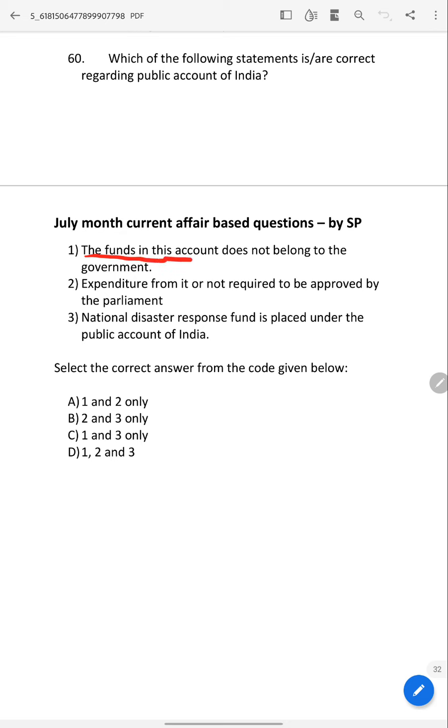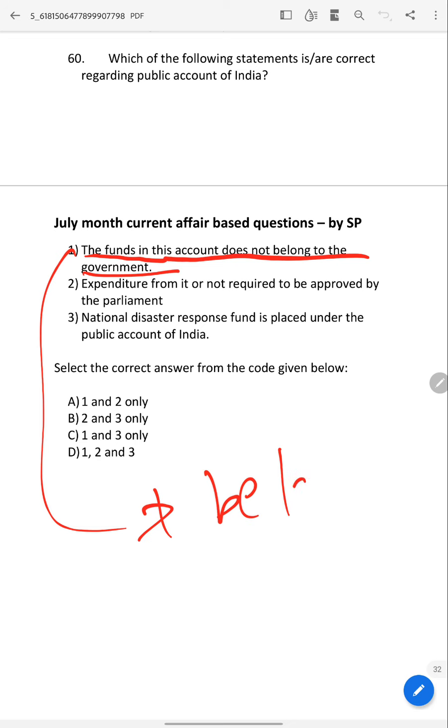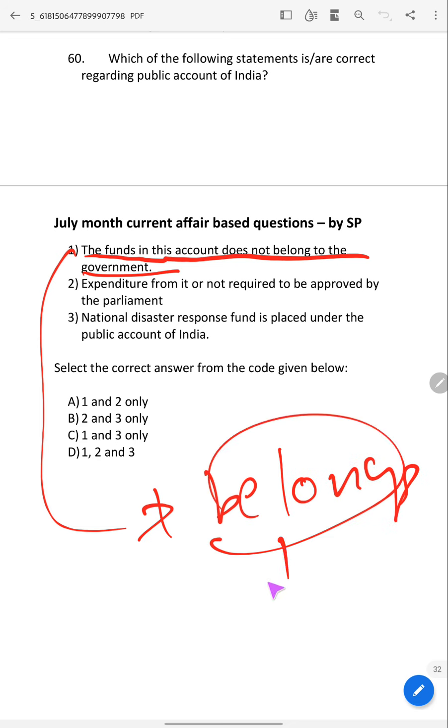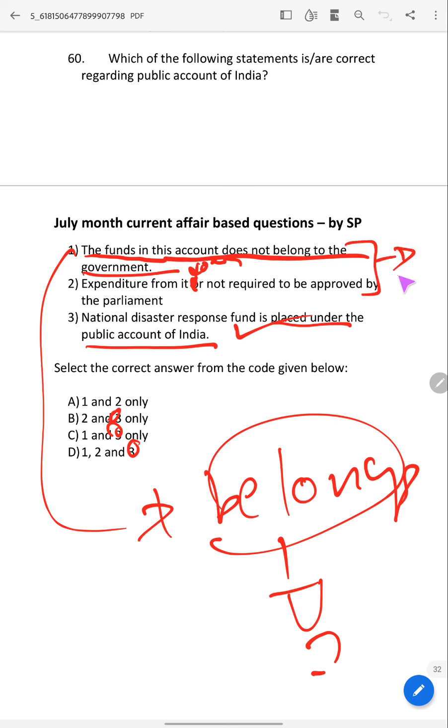The funds in this account do not belong to the government. Does it belong or not? That is a question. The expenditure from it does not require to be approved by Parliament. The National Disaster Response Fund is placed under this, as I have said. So three is correct. But definitely you should know which of these two is correct.